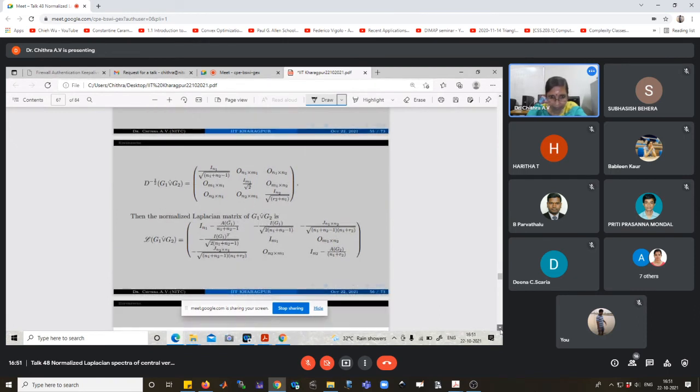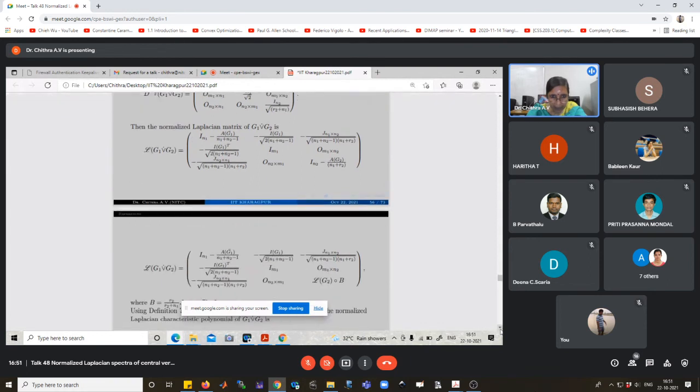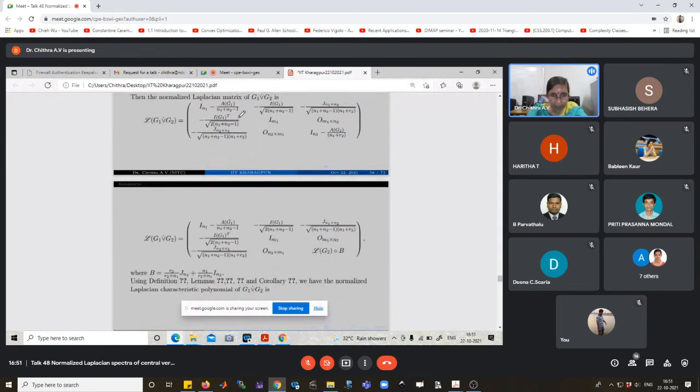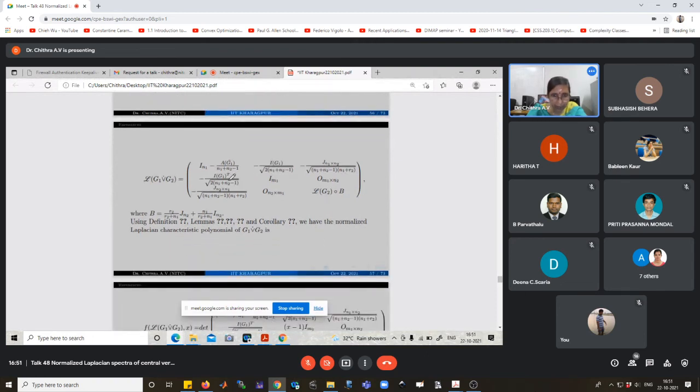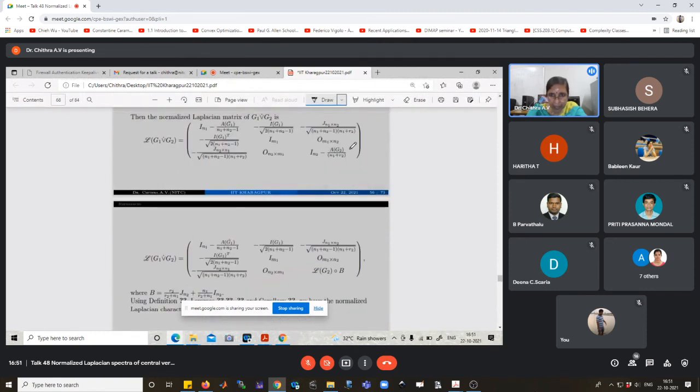A of G1 conjugate we can replace by J minus I minus A of G1. Here I n2 minus A of G2 by n1 plus R2.